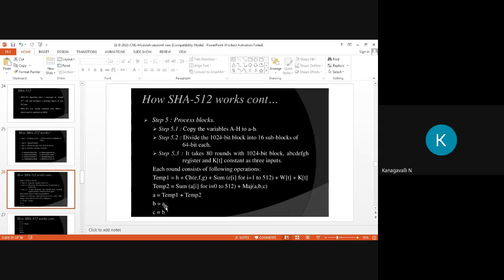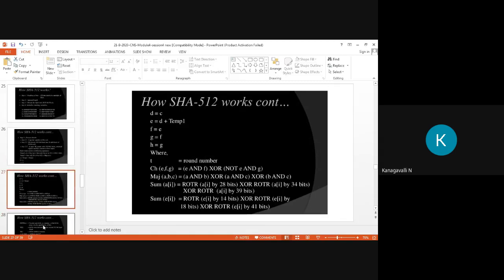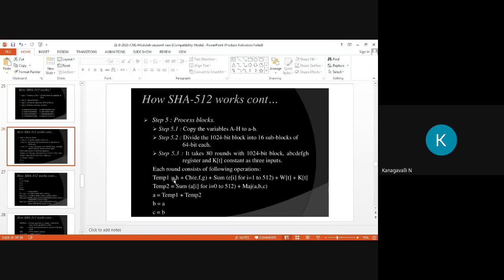So your a equals temp1 plus temp2, then your new b is assigned the value of a, and c is assigned the value of b. So your iteration is just diagonal oriented, right? Then d equals c, then your e is d plus temp1, then f equals e, then g equals f, h equals g. This is your SHA-512 working condition, right? You need to take care of all these equations. So each round consists of all these operations, right?